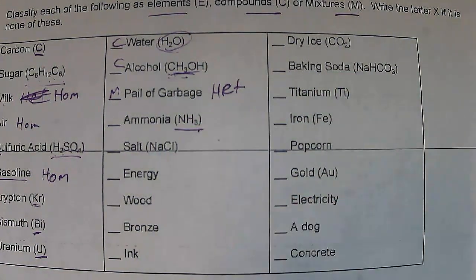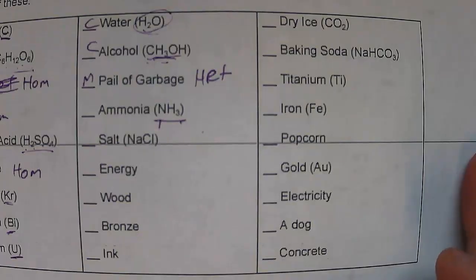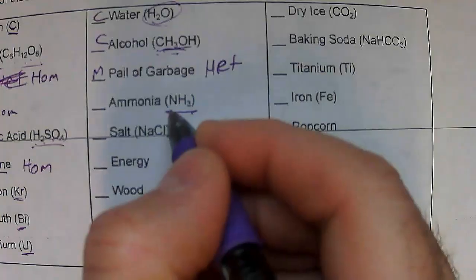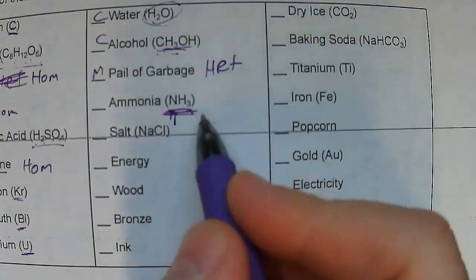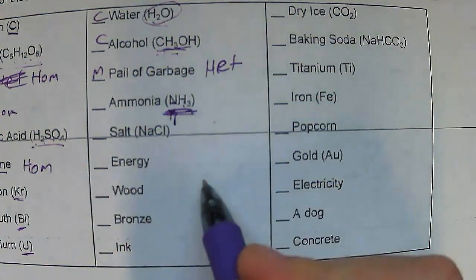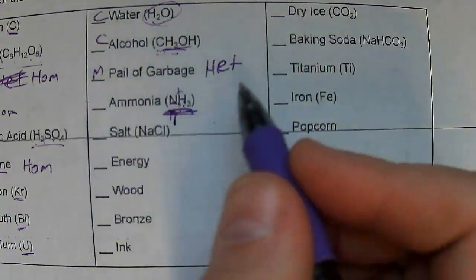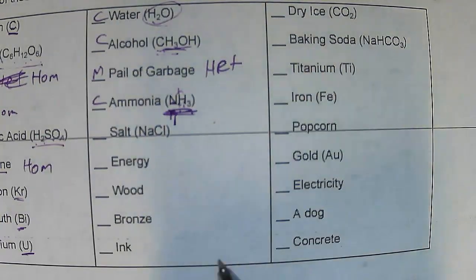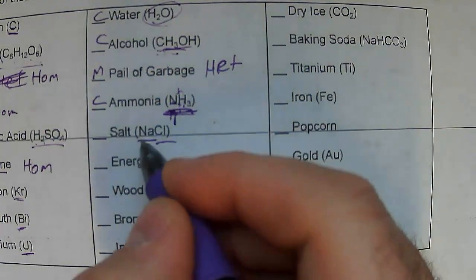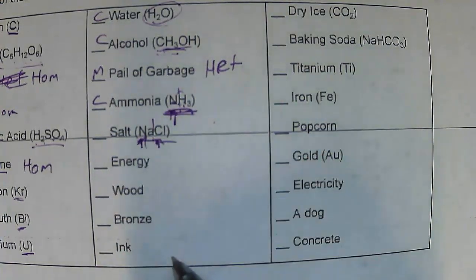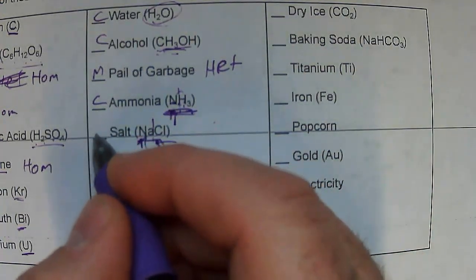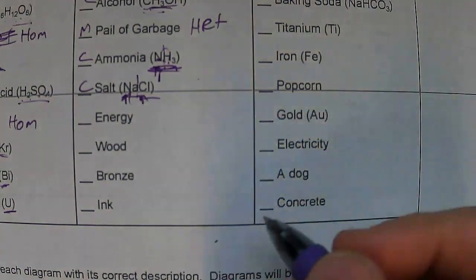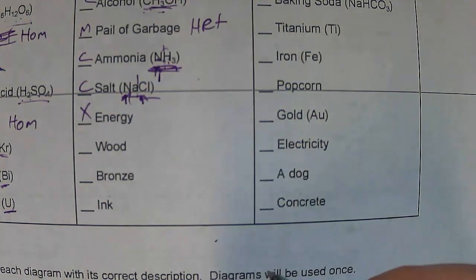Here is ammonia. We just had a little technical difficulties. Just so you know, my camera fell over. So ammonia, this is a compound because, again, two elements, two capital letters, and they're shown in a bond here. So that's a compound. Salt, two elements bonded together, so that's again a compound. Energy is none of them, so we put an X.